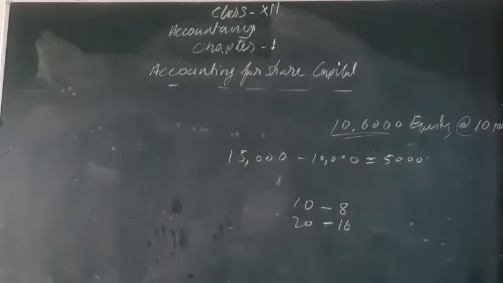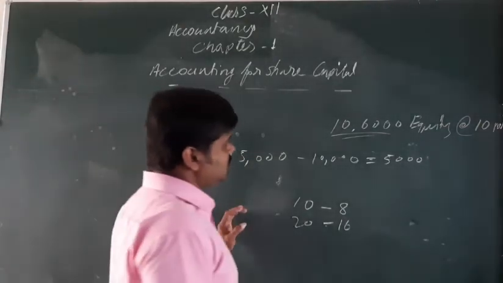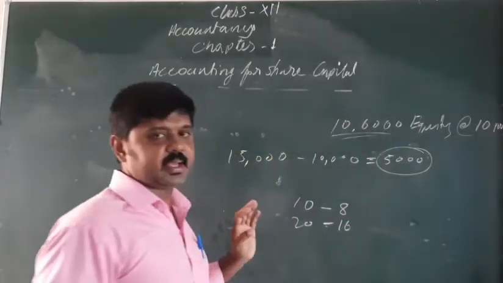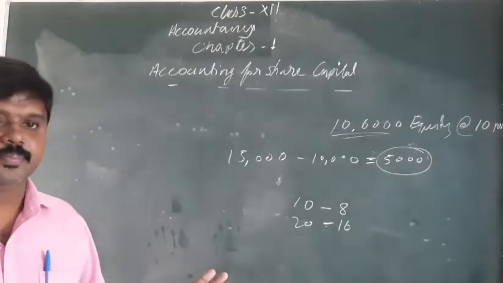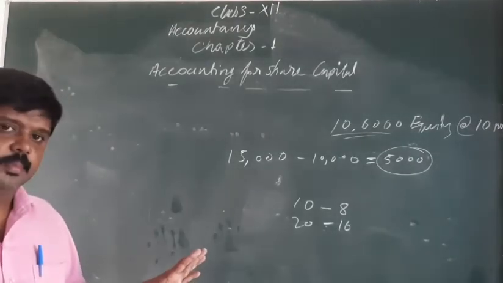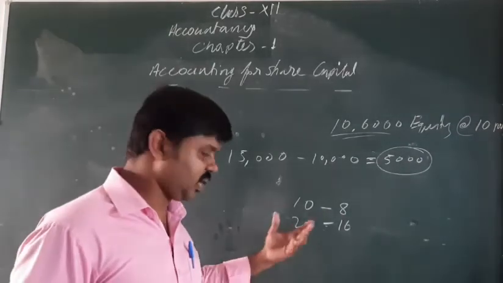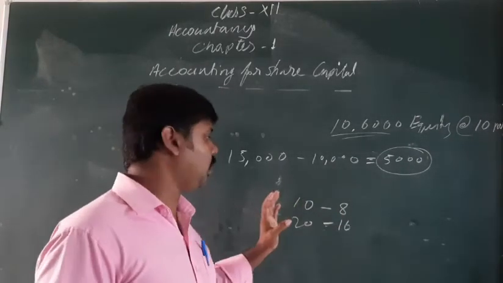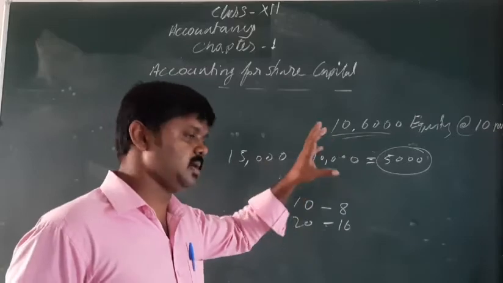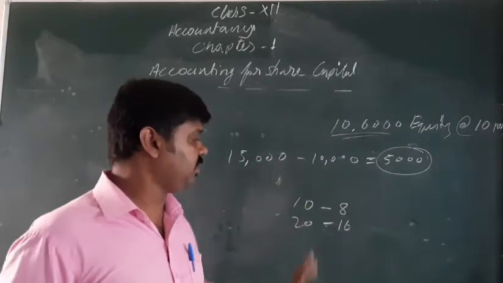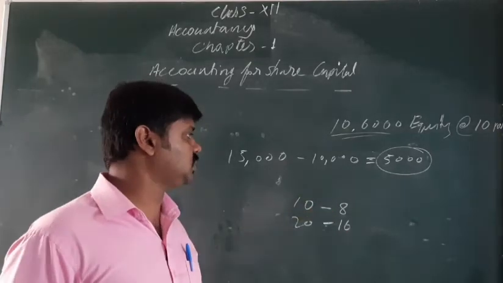You understand now? Very simple. The excess number of shares will be reduced in a certain ratio. For example, if I applied for 10 shares but I will get only 8 shares, that means 2 shares are reduced.